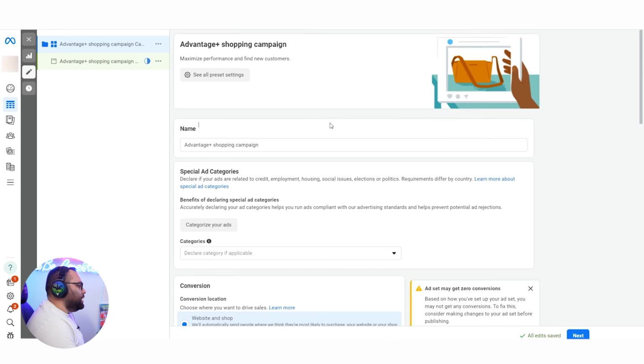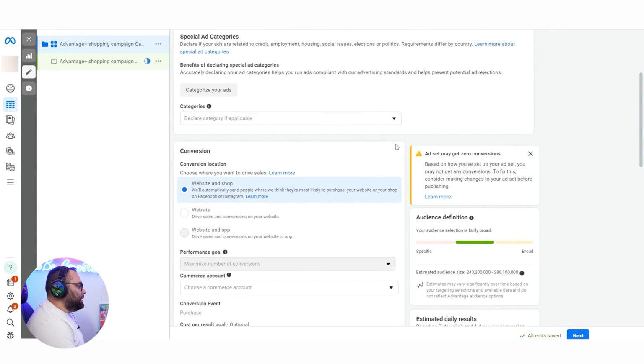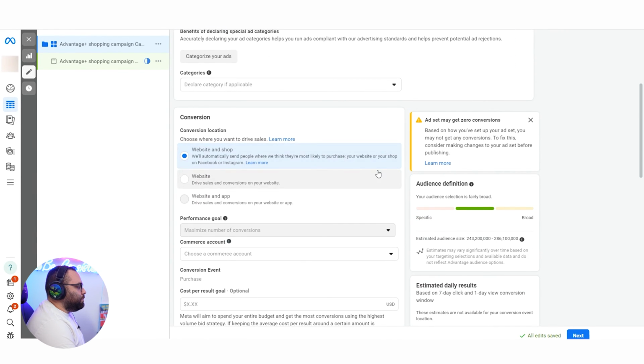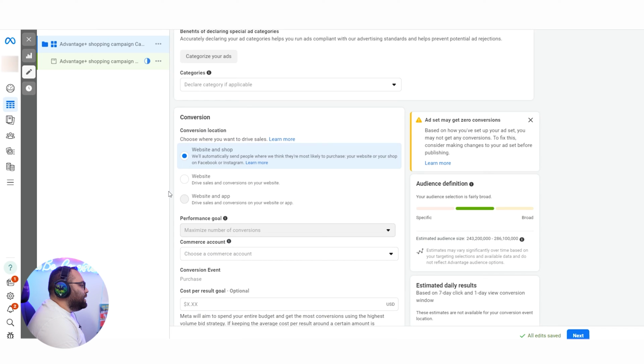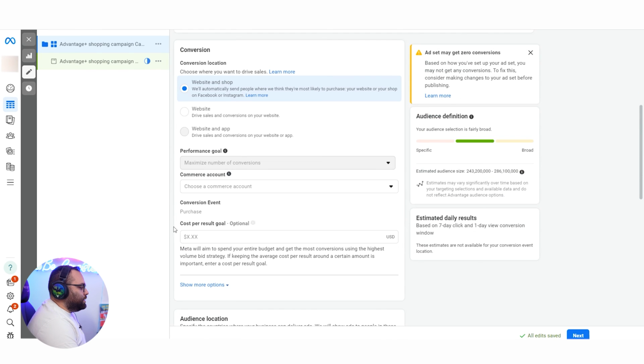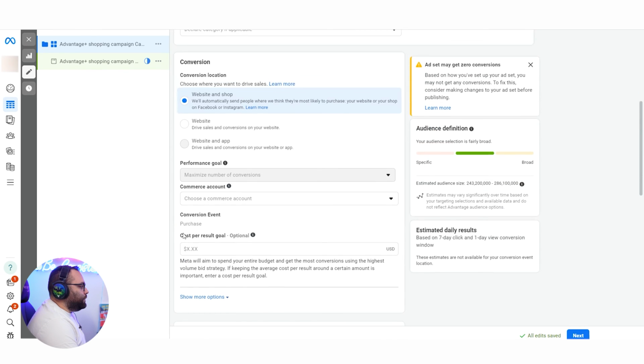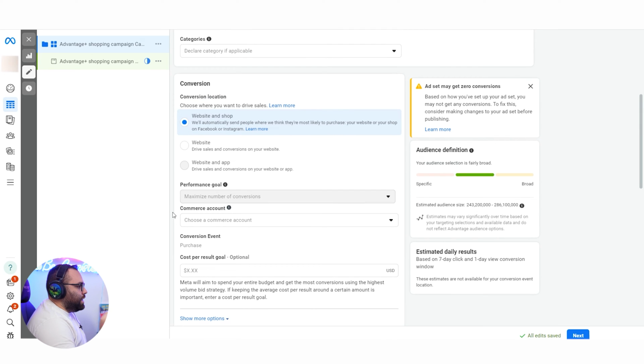For the next one, we're going to see Advantage Plus. This for sure, I can tell you, is not in most ad accounts, and I have seen it just in this one. This is an Advantage Plus campaign created. The truth is that this ad account is also a small ad account. It's not like it appeared in a big ad account with a big spend. It appeared just randomly in this ad account.